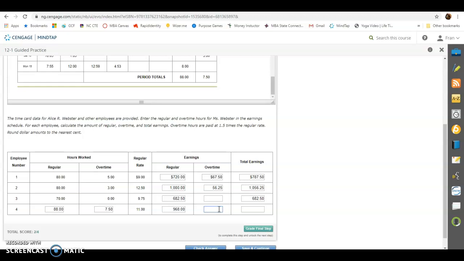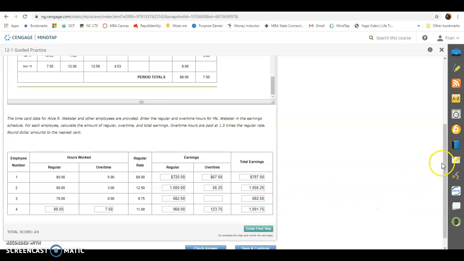That's their overtime pay, times 7 and a half hours of overtime that they made, and that is $123.75. Add that to his $968, and you get $1,091.75.